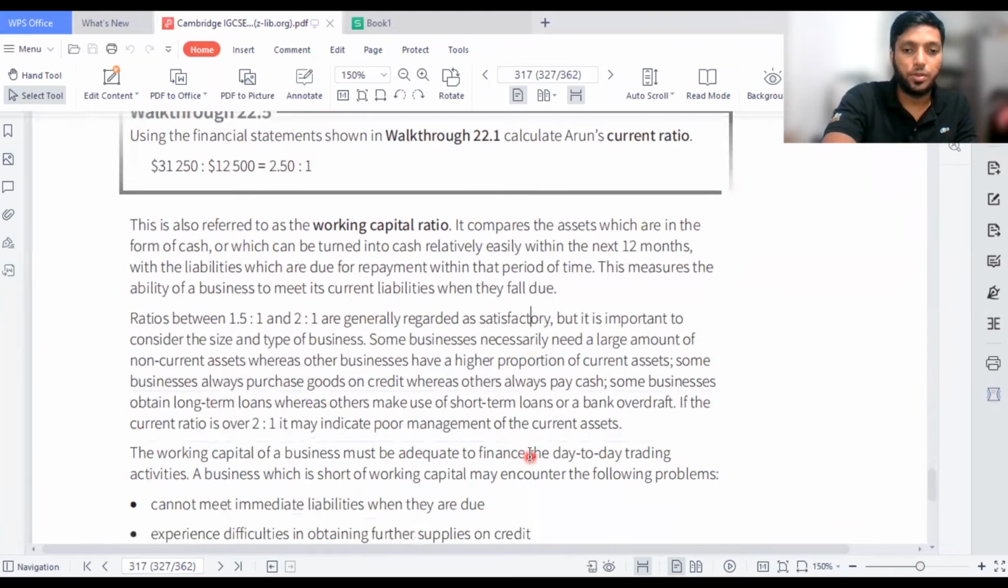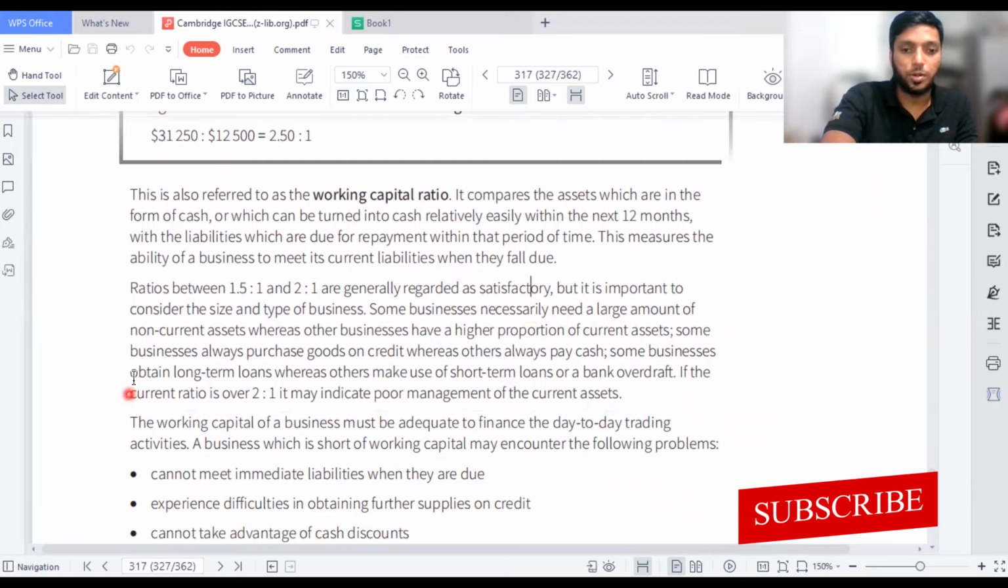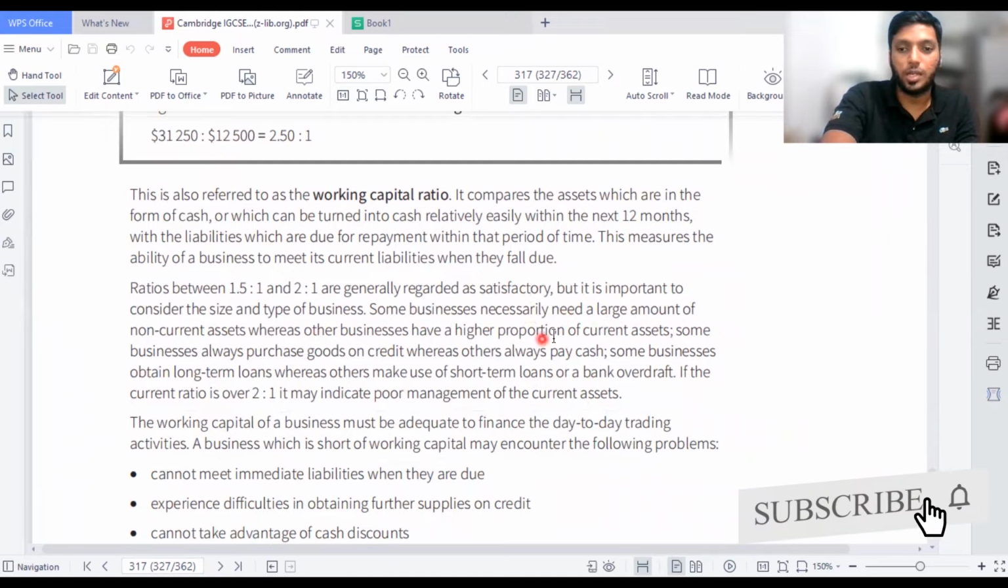Ratios between 1.5:1 and 2:1 are generally regarded as satisfactory. As I said, it is 2.5, above that, which means it is so good. The business is doing much better. But it is important to consider the size and type of the business. Some businesses necessarily need a large amount of non-current assets, whereas other businesses have a high proportion of current assets. Some businesses always purchase goods on credit, whereas other businesses pay cash. Some businesses obtain long-term loans, whereas others make use of short-term loans or a bank overdraft.